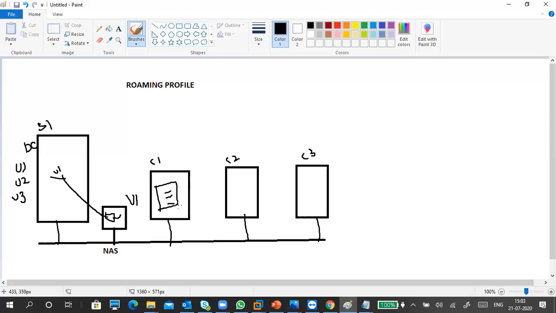Okay, videos, pictures are there, right? So when the data of user U1 is created, it will be stored in C1 only in the starting. But when he completes his work, he logs out from the PC. Once he logs out, this entire data is synced to a common location folder, like a central storage. When you log out, automatically this entire data is synced to the central storage only.